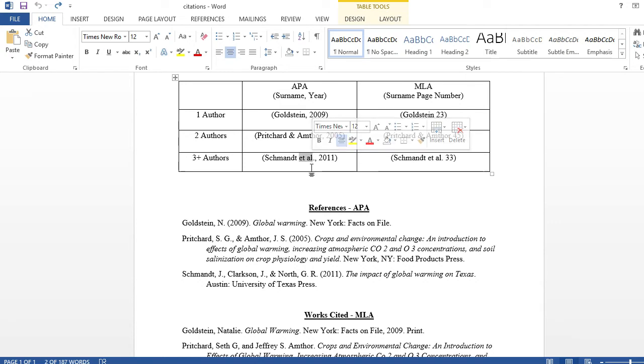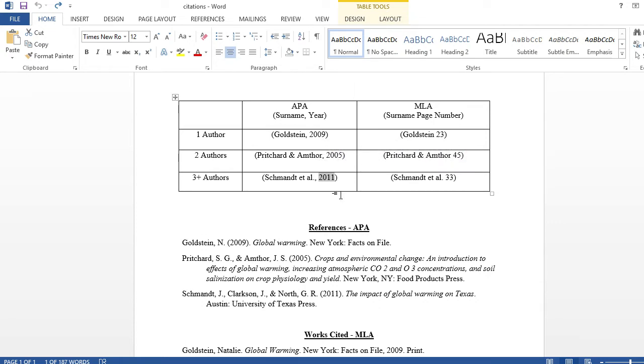Et space al full stop. Never forget the full stop, followed by a comma, then space, then 2011. Never forget the full stop after al, and the al is only one L. So et space al full stop, and then finally the year of publication.